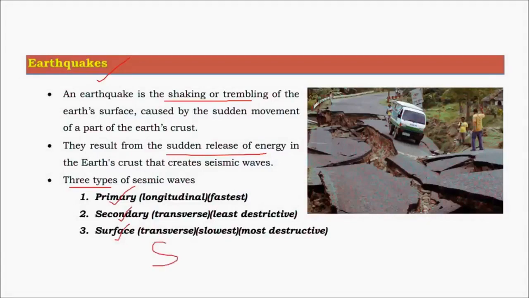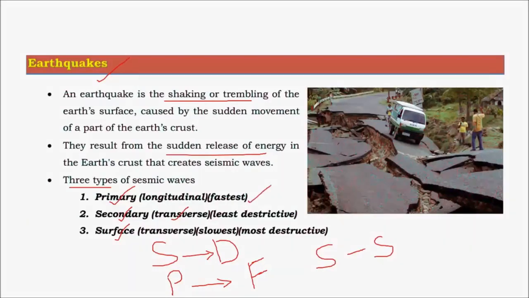Surface waves are the most destructive of all, whereas primary waves arrive first, that is, before all the other waves. The secondary waves, which are transverse in nature, are the slowest waves, and the primary waves are the fastest ones. They are the first to arrive. The secondary waves arrive next, and the surface waves are the last arriving waves. We have discussed all these waves while dealing with Earth's interior.